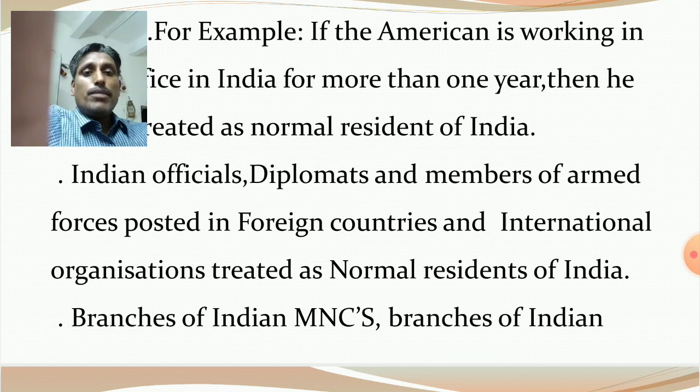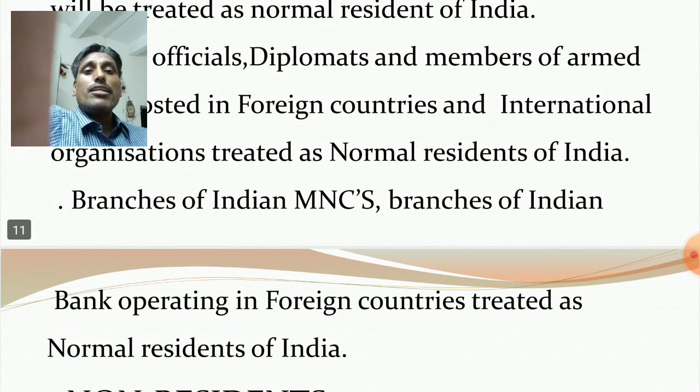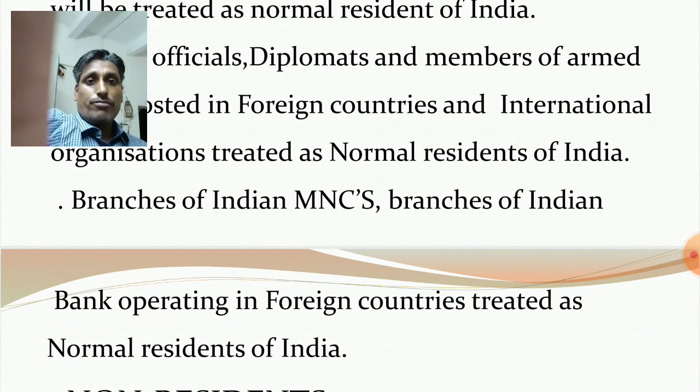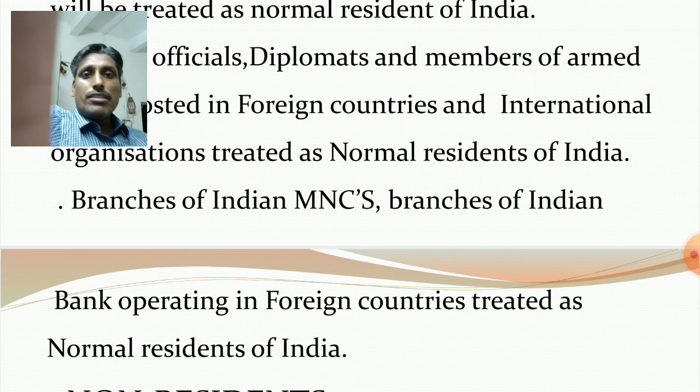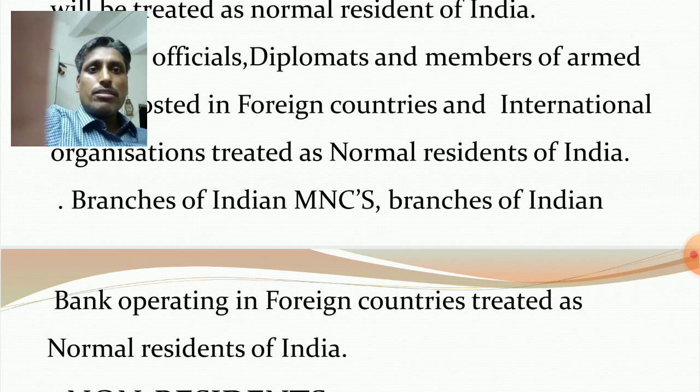Similarly, branches of Indian MNCs, Indian multinational corporations, operating in foreign countries. For example, suppose TISCO, Tata Iron and Steel Company, Reliance, Aditya Birla, Asian Paints, related to color. So these Indian MNCs, their branches are operating in different parts of the world.